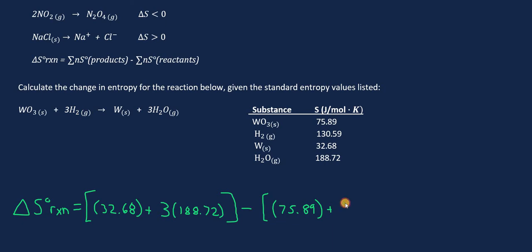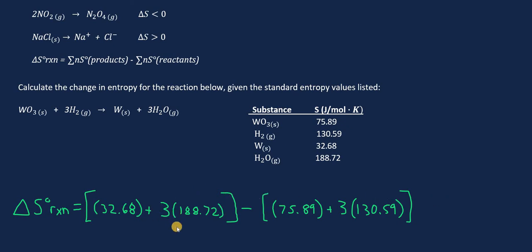So we're going to have 3 times 130.59. Okay.